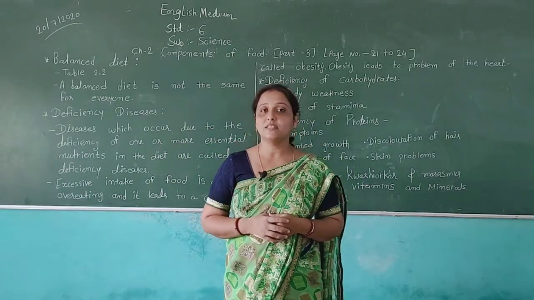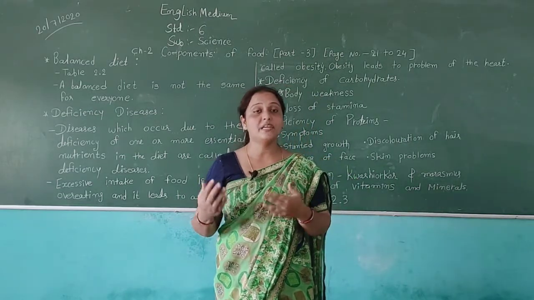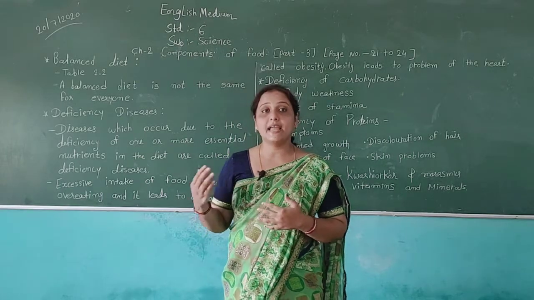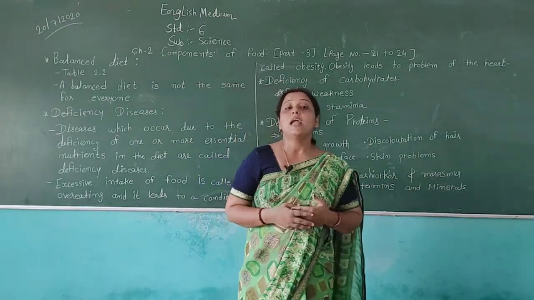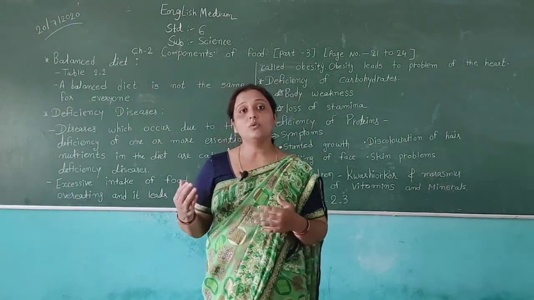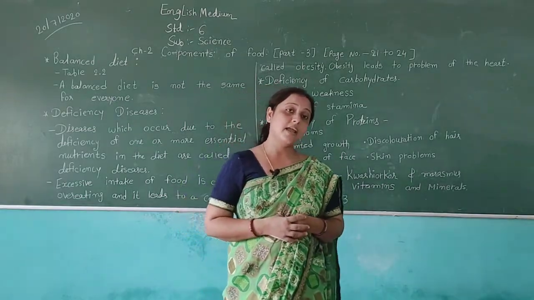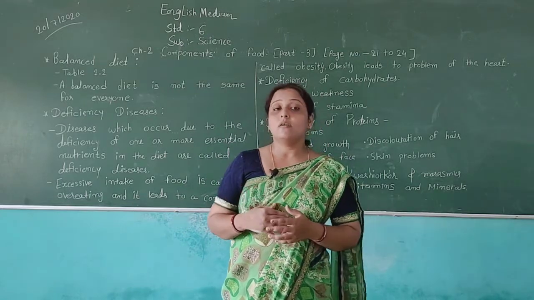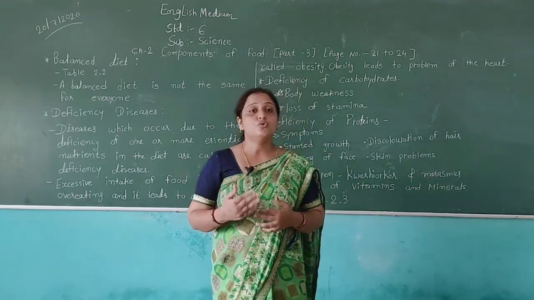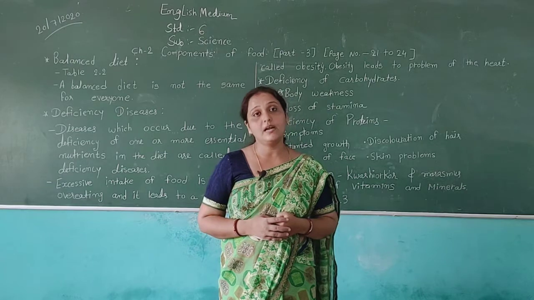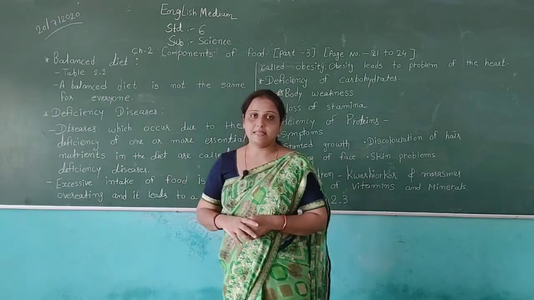In those sessions, we discussed how we get different types of nutrients from food, how many types of components we can get from food: vitamins, proteins, minerals, fiber, water. And then we also discussed how they are used in our body for different activities, and how they give us different benefits and help us do many types of work in our daily routine. So now we will discuss the balanced diet.